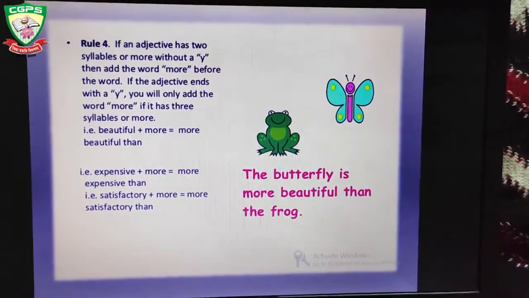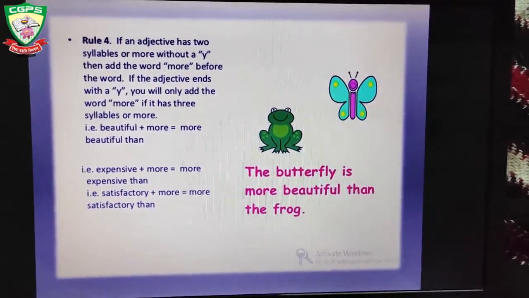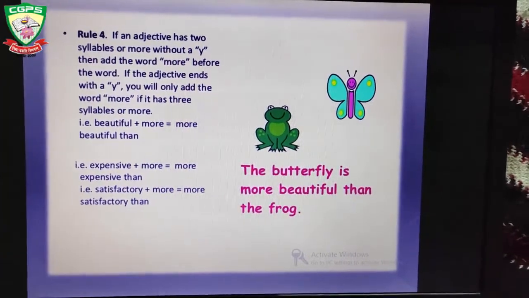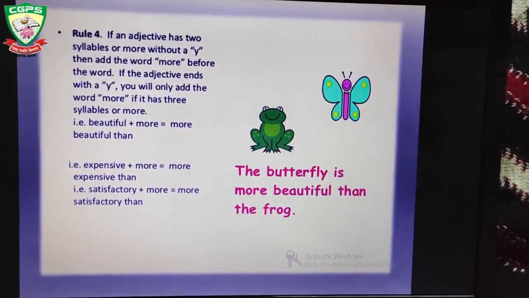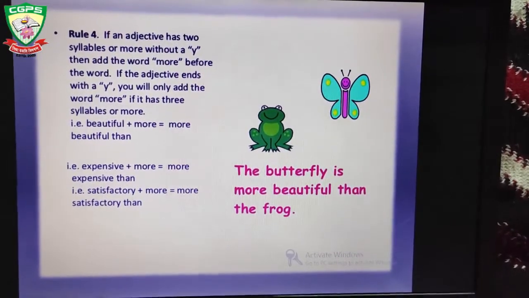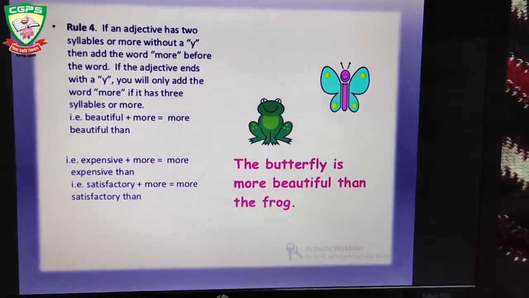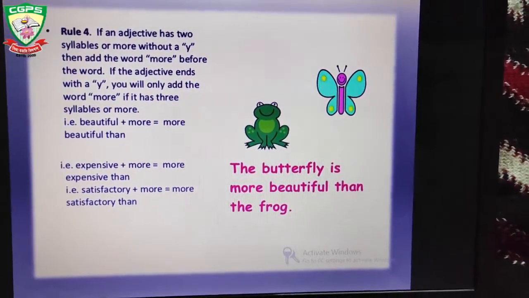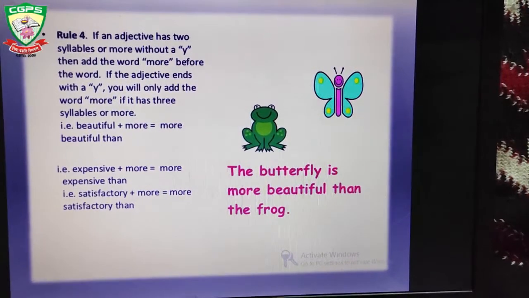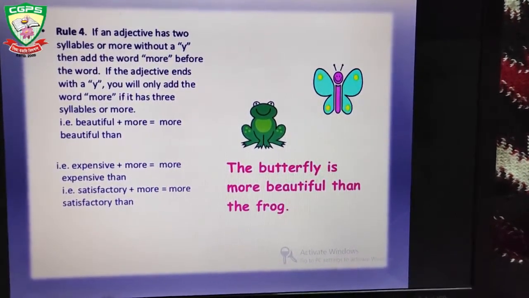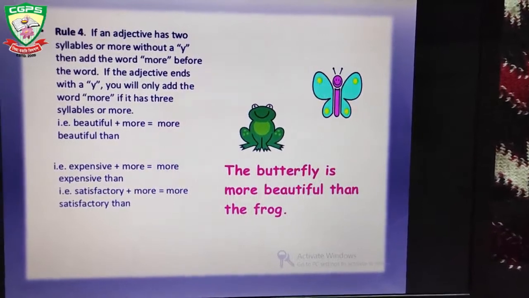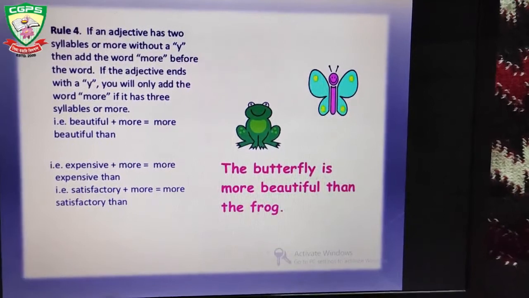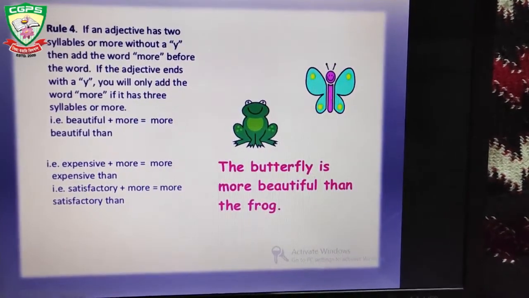If an adjective has two syllables or more without a y, then add the word more before the word. If the adjective ends with a y, you will only add the word more. If it has 3 syllables or more, that is, beautiful plus more: more beautiful than. Expensive plus more: more expensive than.